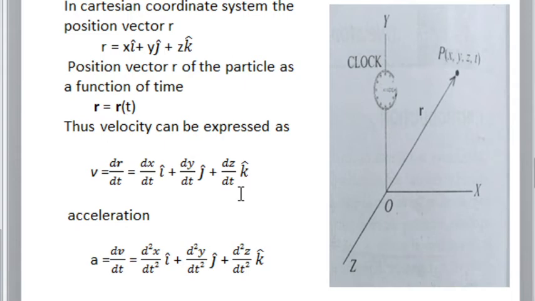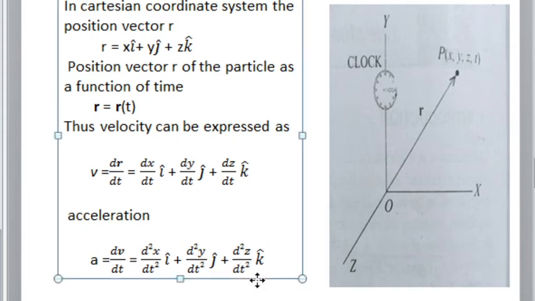If we know the expression of velocity, then we can find acceleration from that data. The rate of change of velocity is known as acceleration. So I have to again differentiate this expression of velocity to get the acceleration. So I get d square x by dt square i cap plus d square y by dt square j cap plus d square z by dt square k cap.